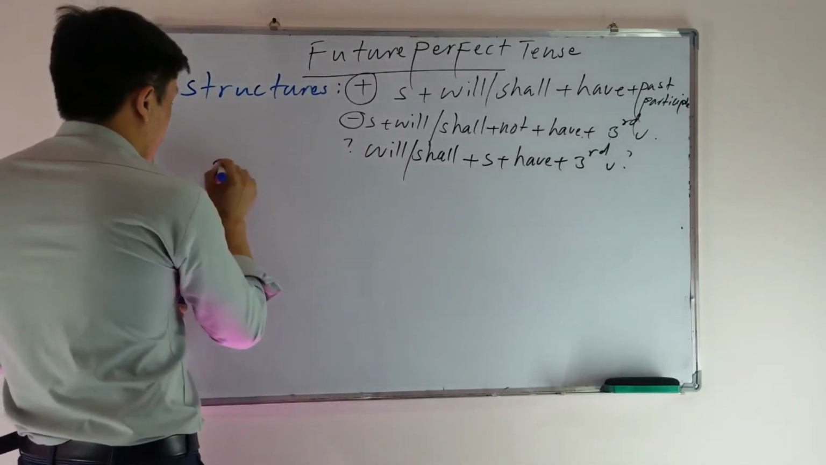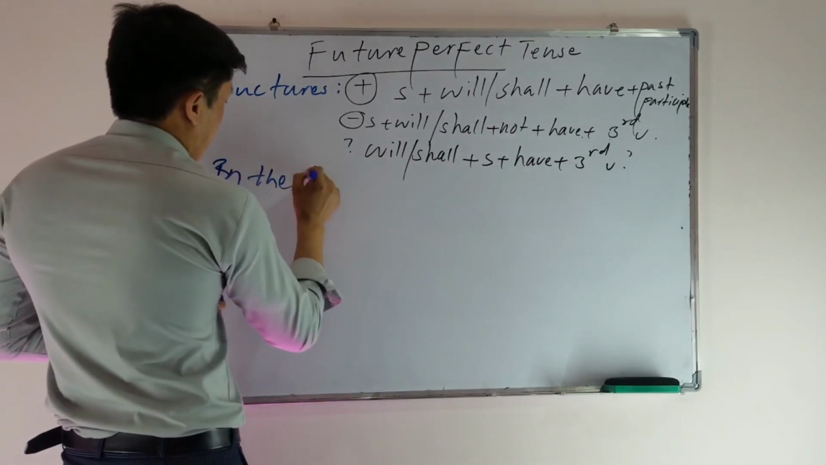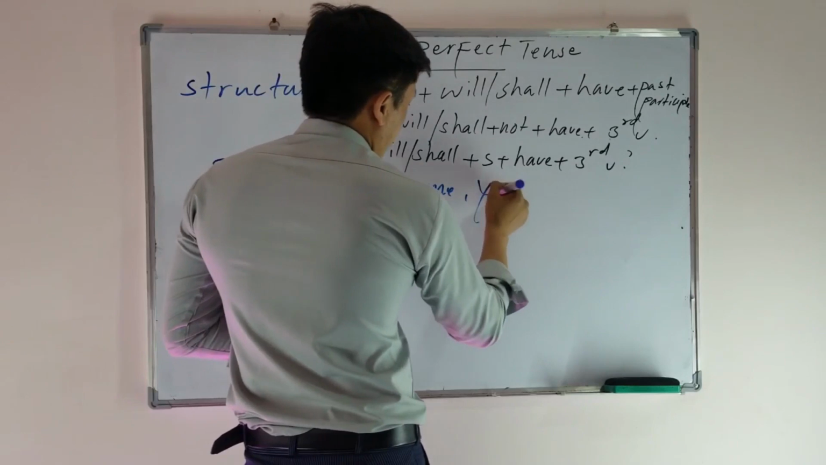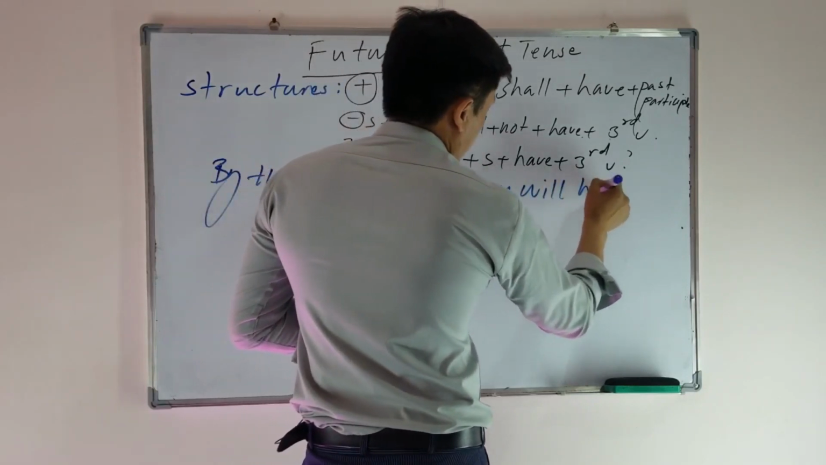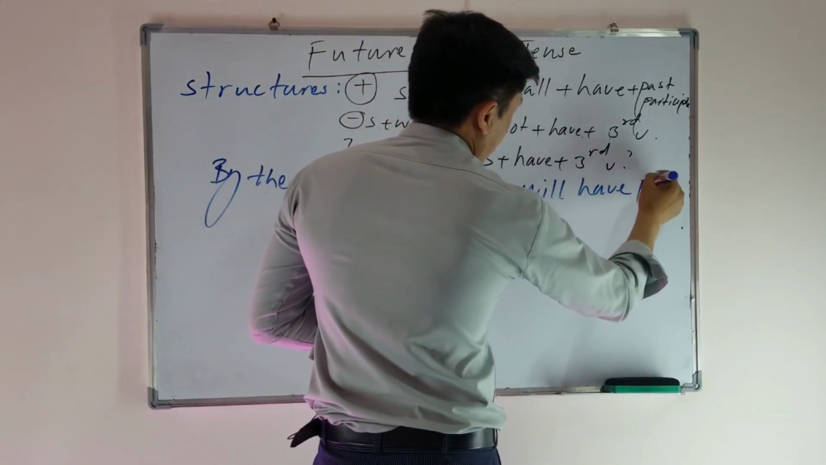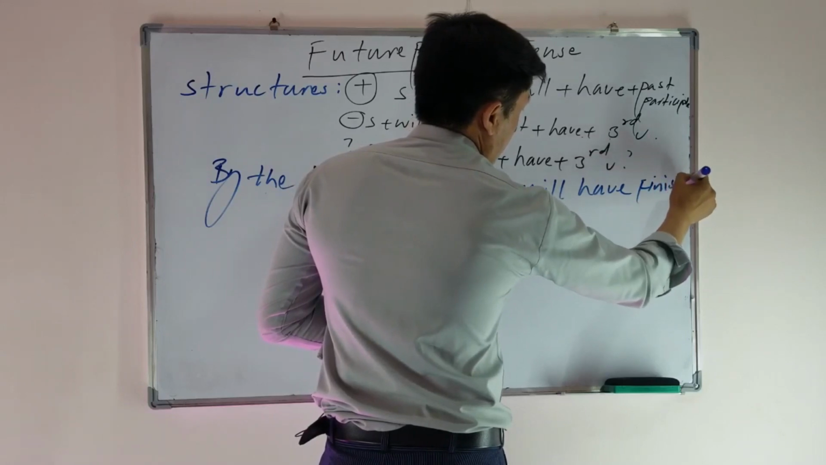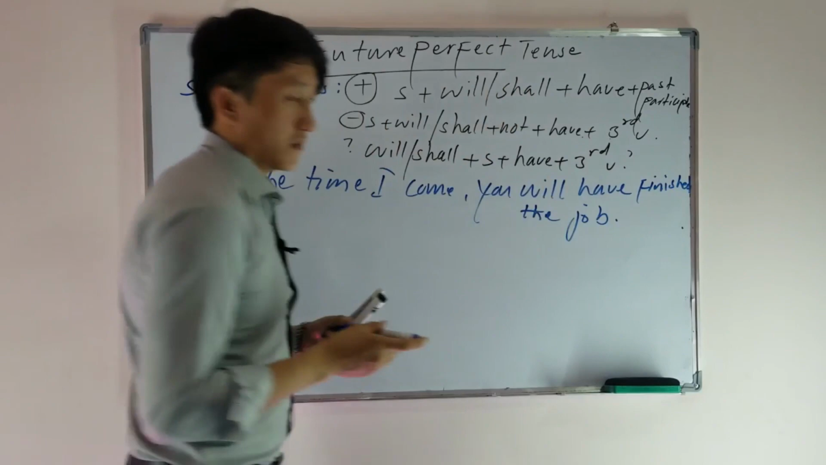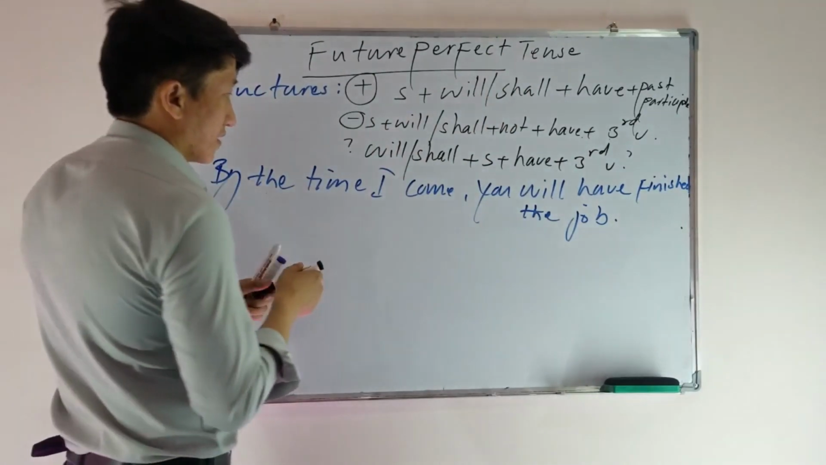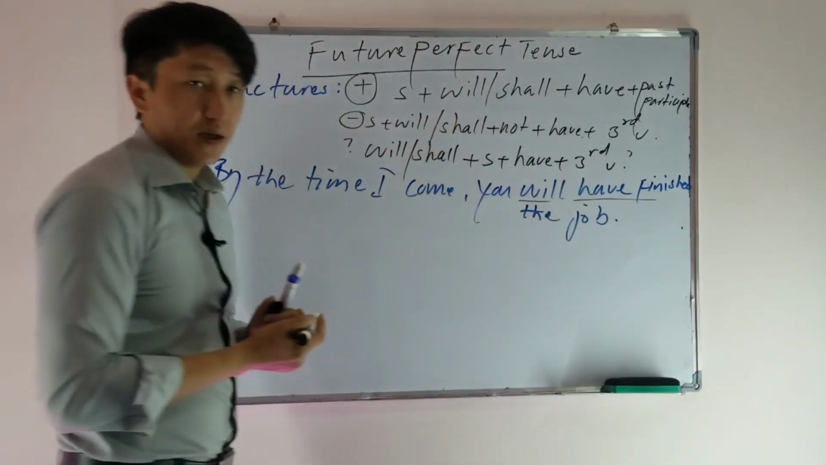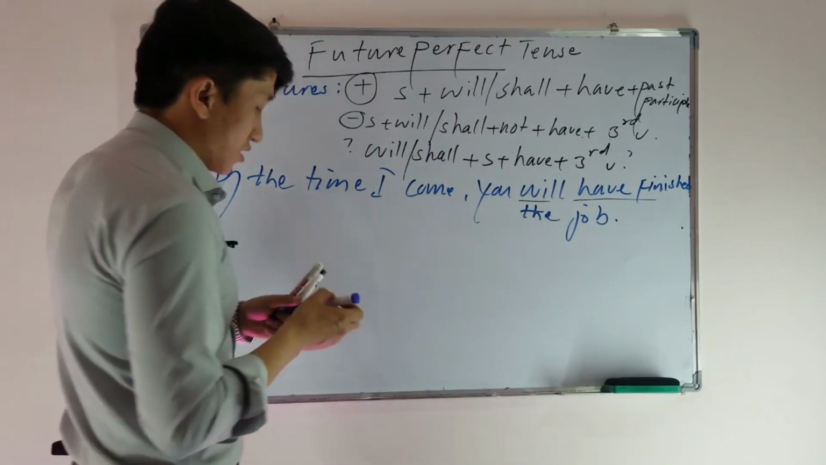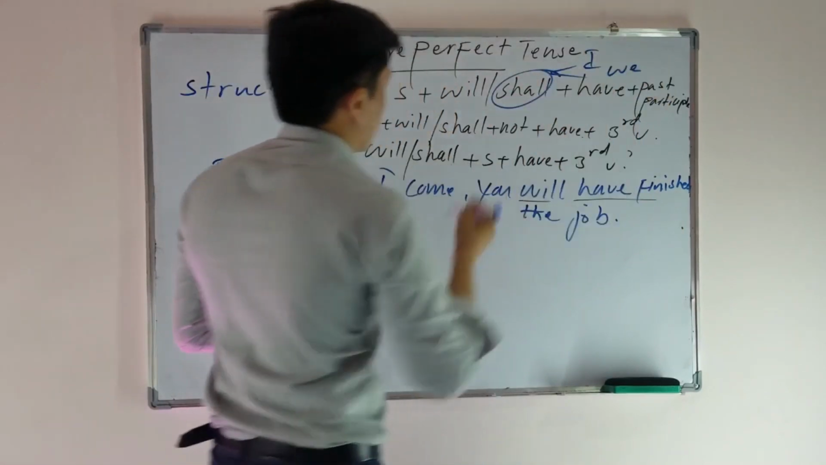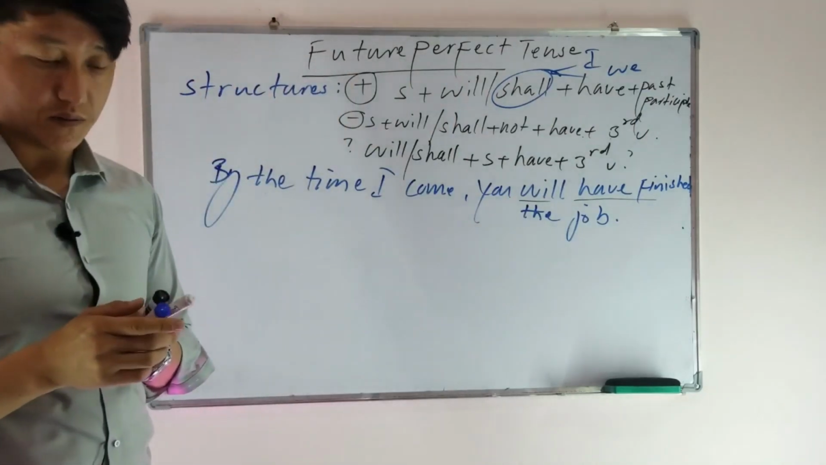For example, by the time I come, you will have finished the job. Now this is the future perfect tense. You will have finished the job. And here we use shall. Shall is only used for I and we, okay, and will is used for the other subject pronouns.